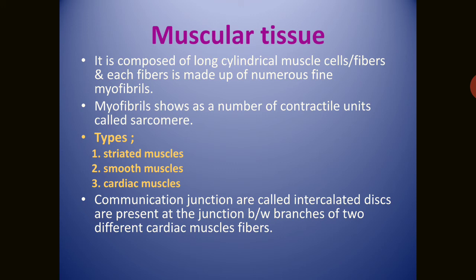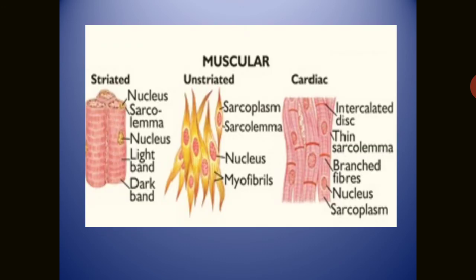The communication junctions in between the two cells are called the intercalated disc, which is present at the junction of first and last, before and below the branches of two different cardiac muscle fibers. The junction is present.